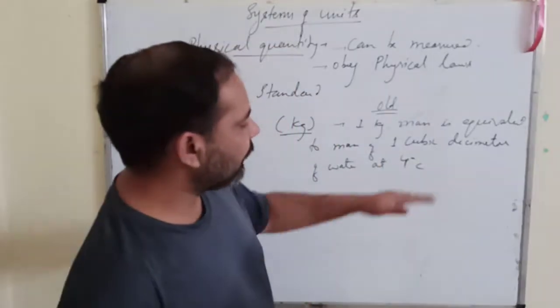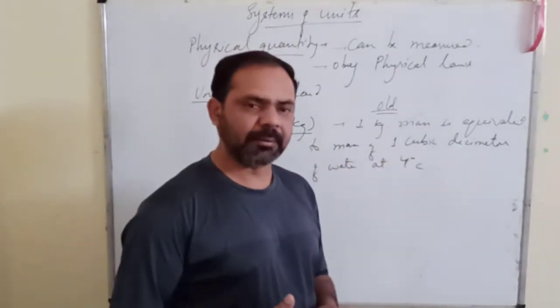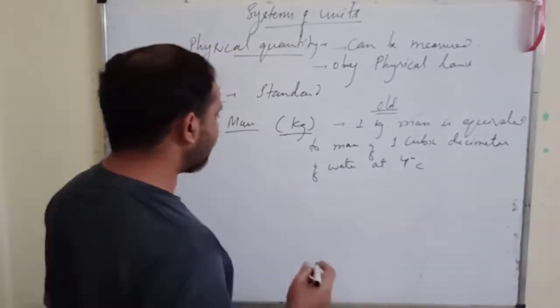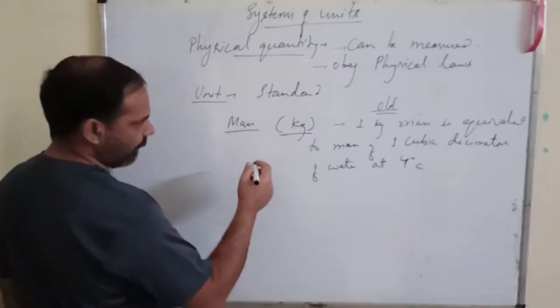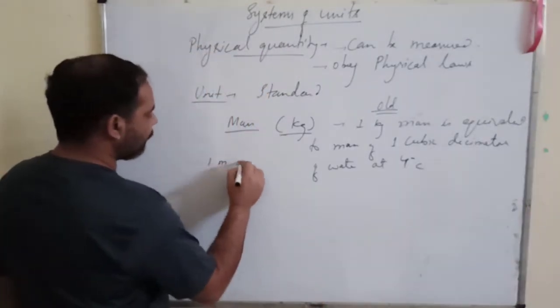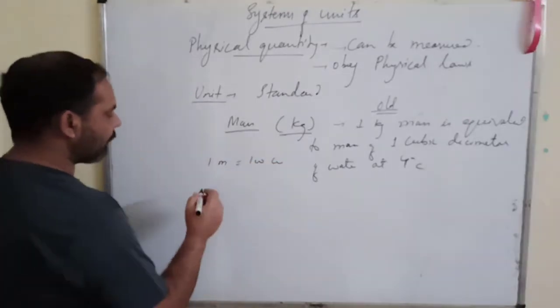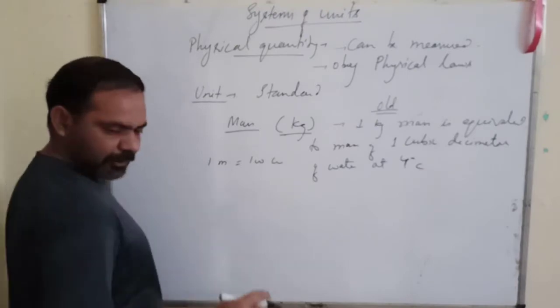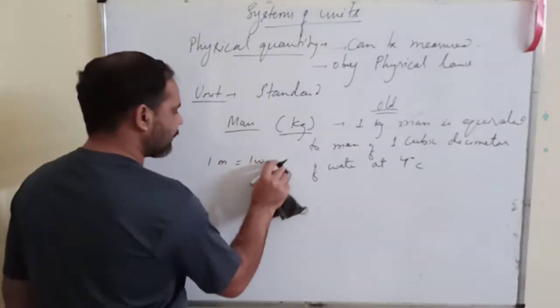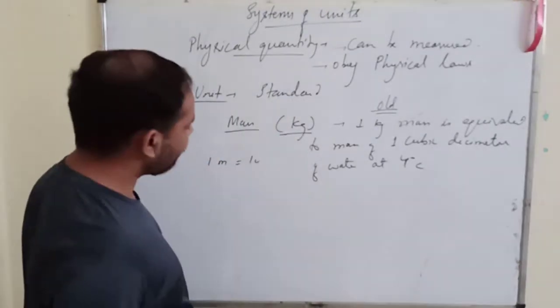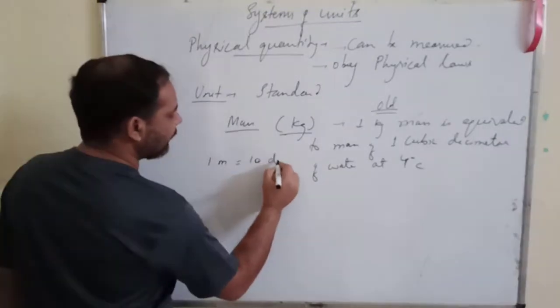I think you must know what a decimeter is. Decimeter is 10 times... see, 1 meter equals 100 centimeter, or you can simply write like this: 1 meter is equal to 10 decimeter.